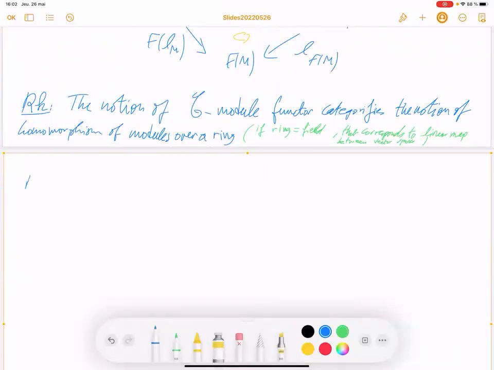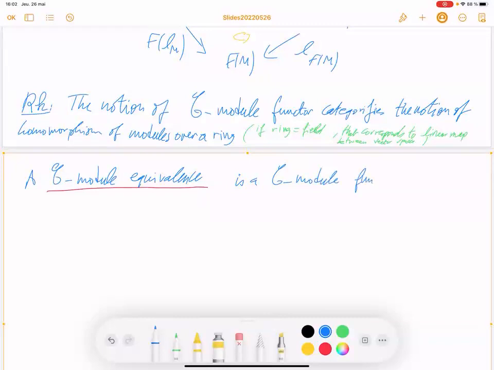Okay. So a C-module equivalence is a C-module functor. It's a definition.